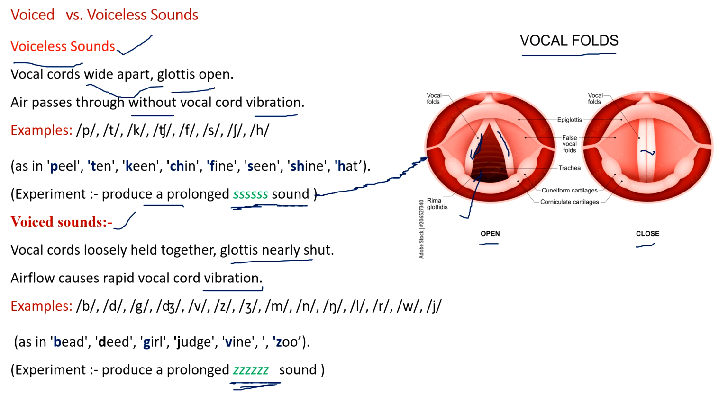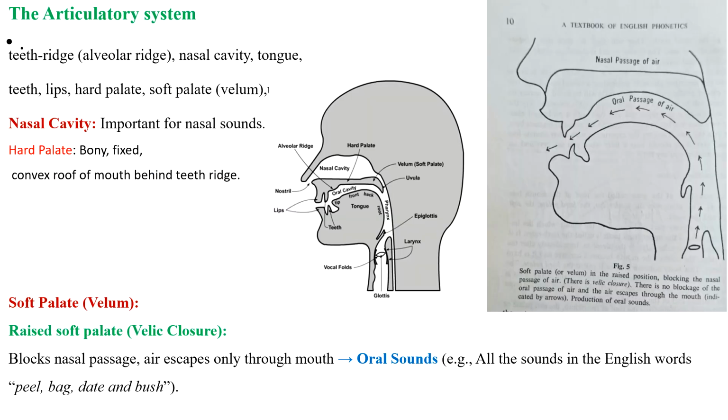The pressure causes vibration. So this is a technique to find whether a sound we produce is voiceless or voiced.